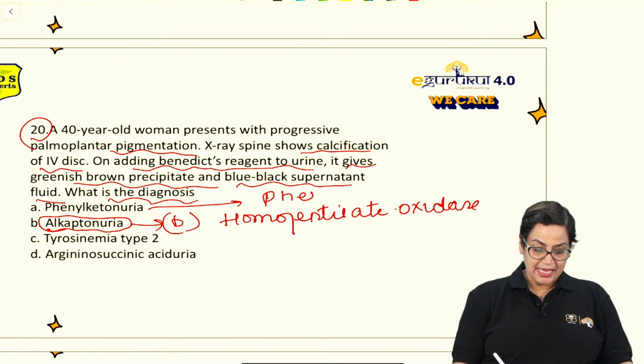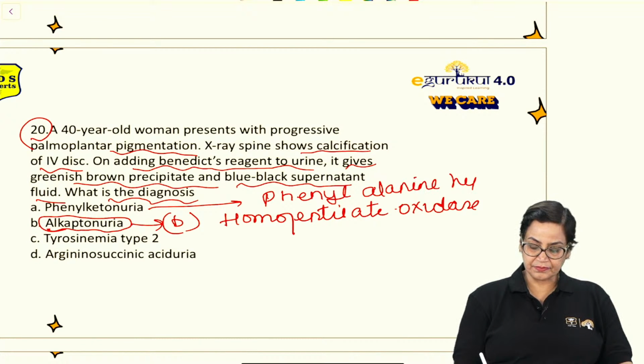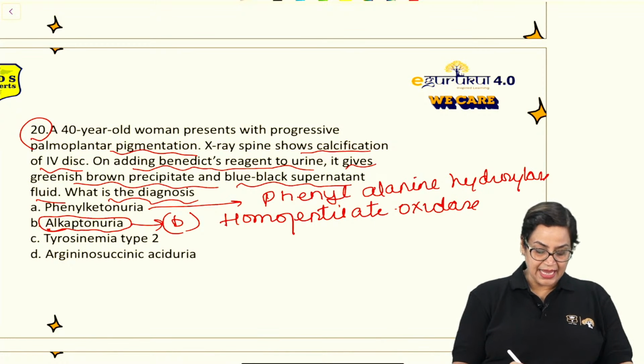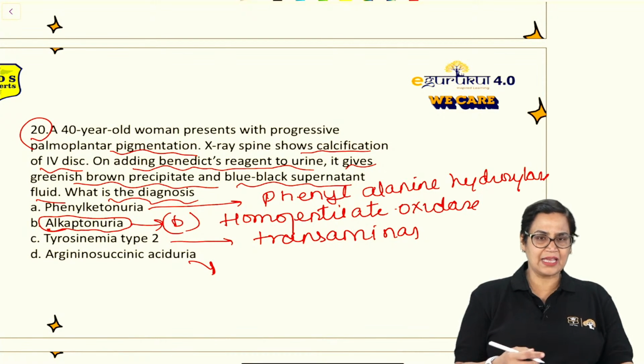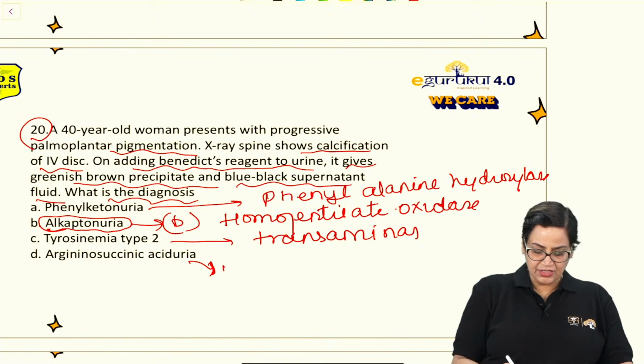Answer will be B. In phenylketonuria, the defective enzyme is phenylalanine hydroxylase. In tyrosinemia type 2, the deficient enzyme is transaminase. And argininosuccinic aciduria is an enzyme defect of the urea cycle in which argininosuccinic acid is given out, and the deficient enzyme is argininosuccinase. This is different. I'll just write urea cycle.